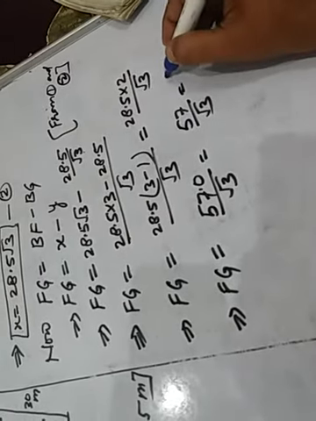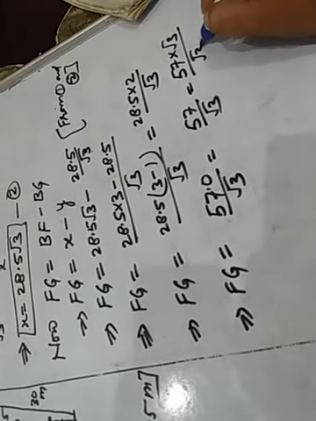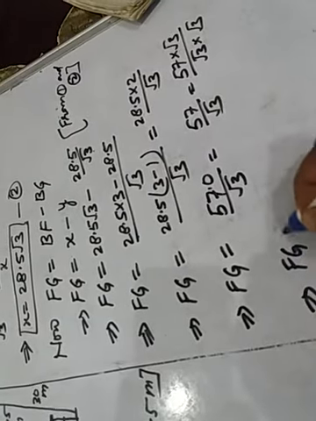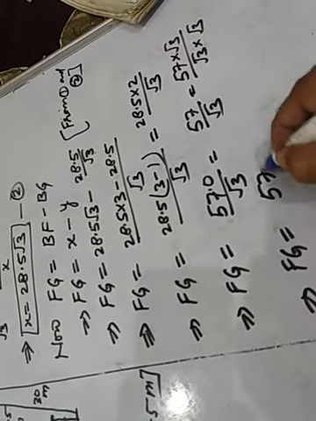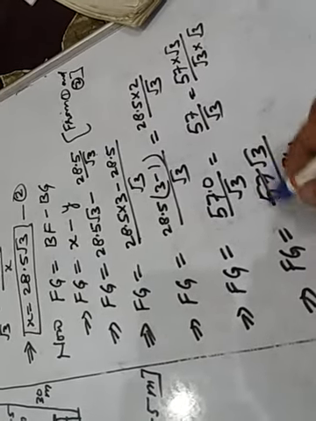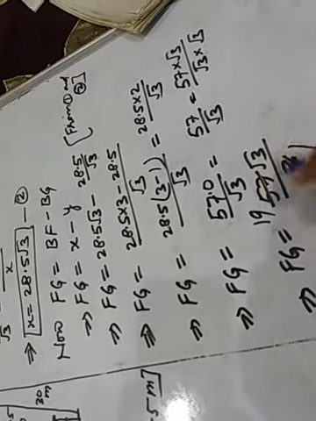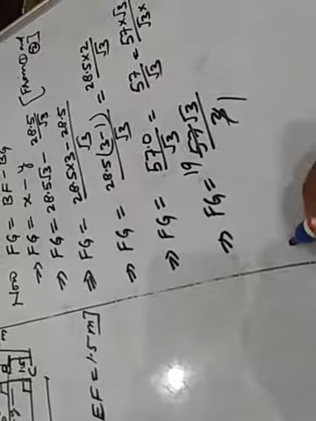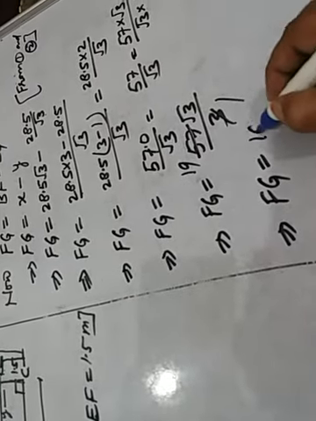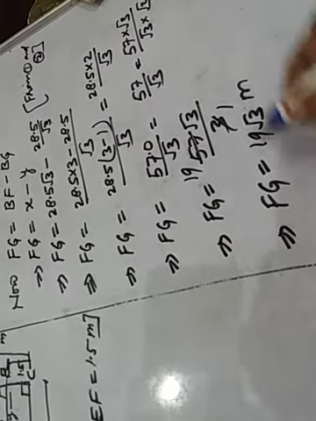That is equal to 57 multiplied by root 3 upon root 3 into root 3. This implies that FG equals 57 root 3 upon 3. Now 3 1 is 3, 3 19 is 3 1 is 3, 2 is remainder, and 3 9 is 27, that is 19 root 3. This implies that FG equals 19 under root 3. Okay children, what unit? That is meters.